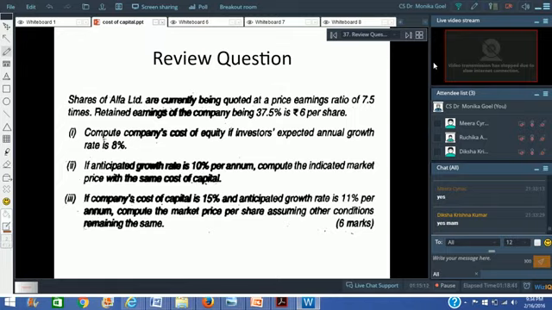Isn't it? So once I know the dividend per share, I know the growth rate, and I know the market price per share, I can find out the cost of equity. Is it clear? Can you find out the cost of equity for me in this question? Come on, fast.